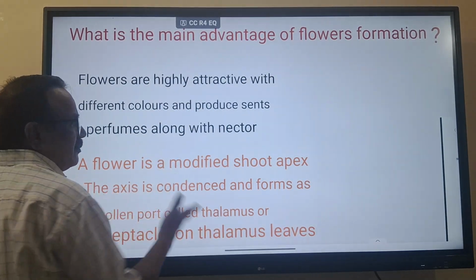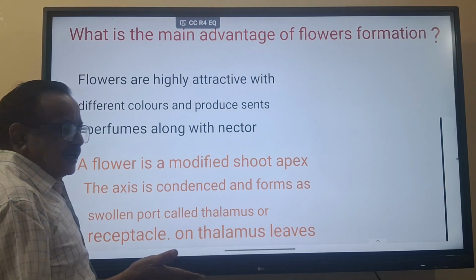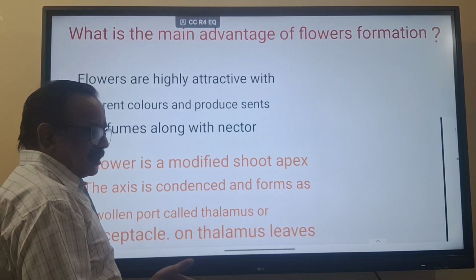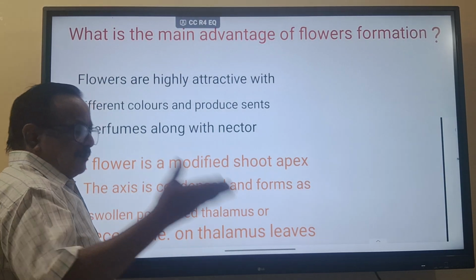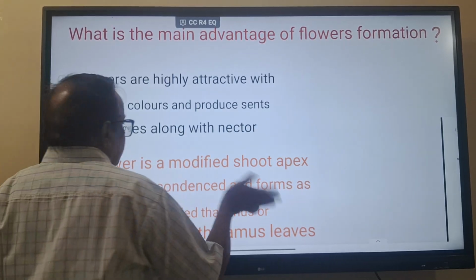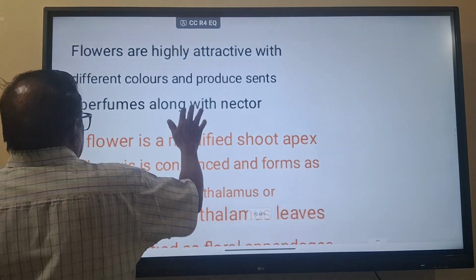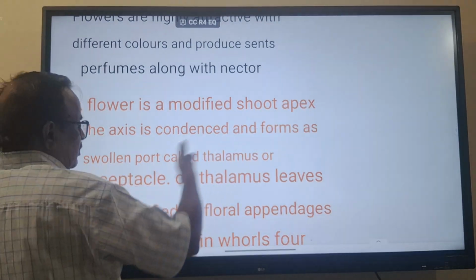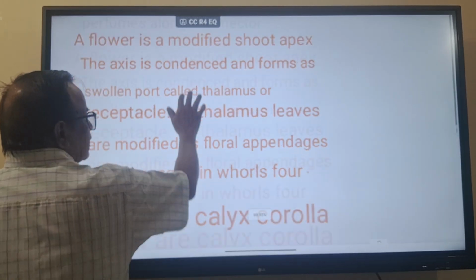Why? Because for pollination they do not depend on water, they depend mainly on zoophily, means animals. The flower is a modified shoot, and all these things I discussed.